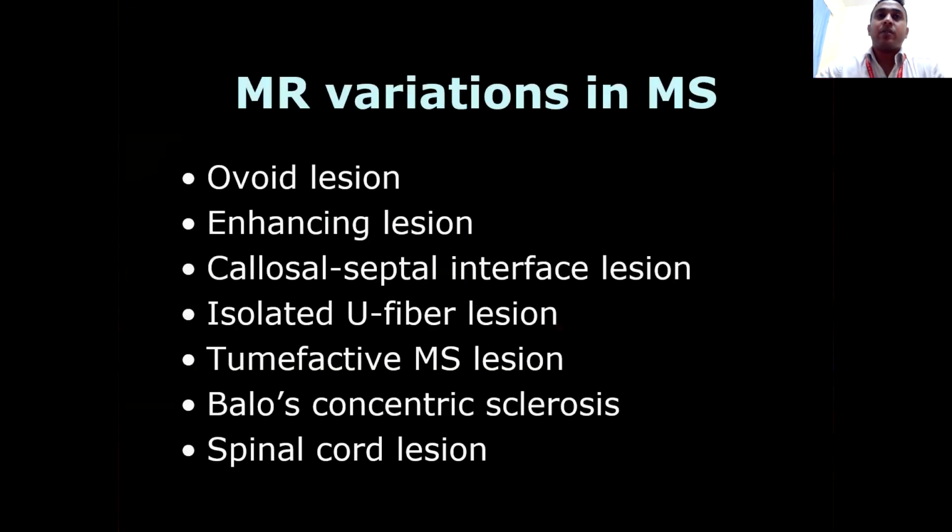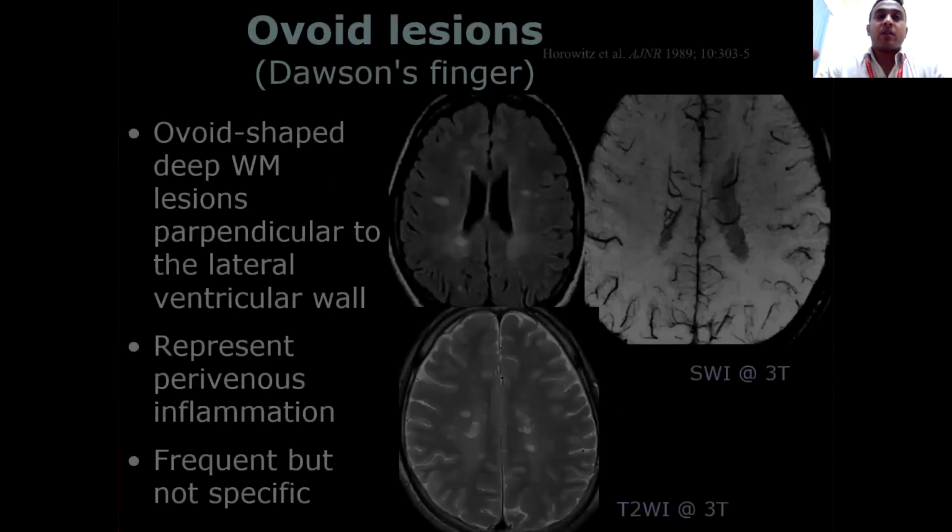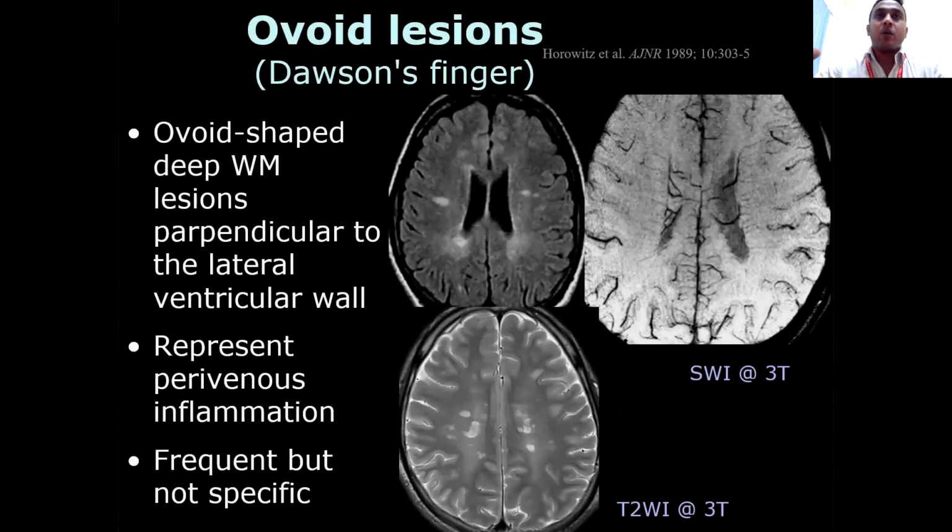Then variations. MS can show ovoid lesions, enhancing lesions, callososeptal interface lesions, isolated U fiber lesions, tumefactive multiple sclerosis, Balo's concentric sclerosis, and spinal cord lesions. Ovoid lesion: what are these called if present in the callososeptal interface?